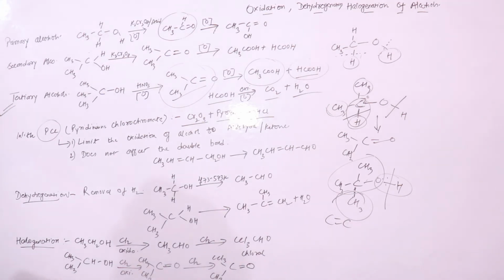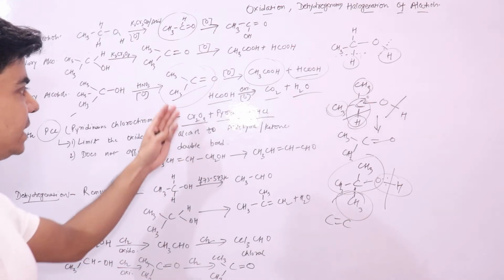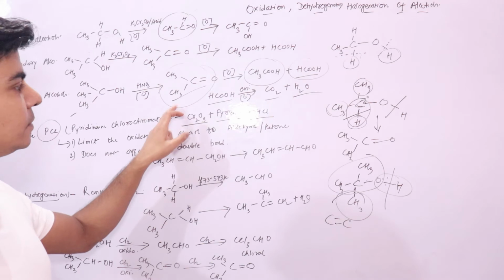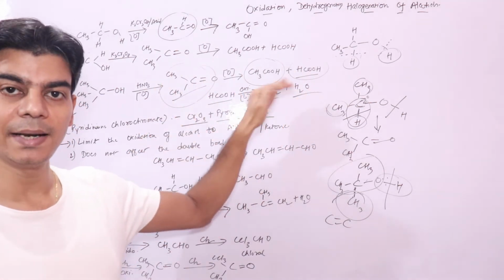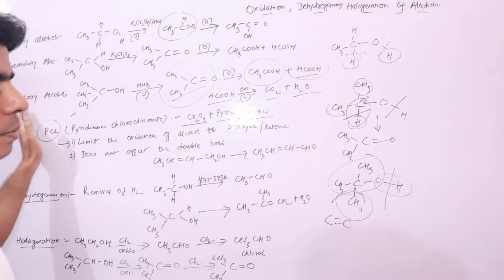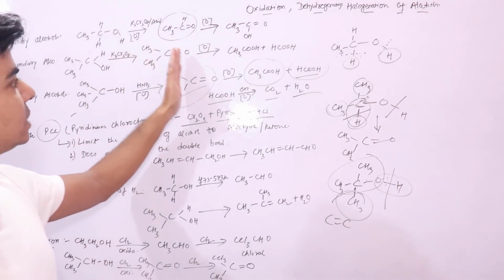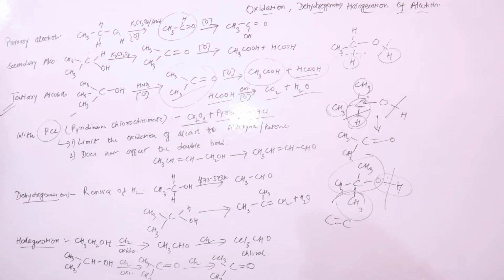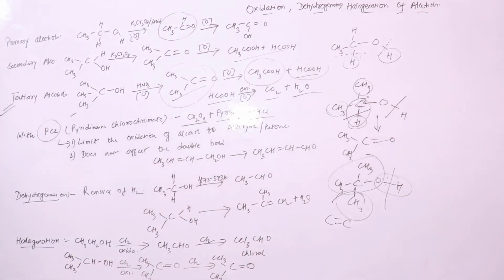So here just notice that your alcohol contains more number of carbon atoms, your acetone contains less number of carbon atoms. So in case of tertiary alcohols, your products, acetone and your carboxylic acids, contain less number of carbon atoms compared to your parent alcohols. Similarly, in case of secondary alcohols, you have less number of carbon atoms in your acids, right? Just remember from that perspective also.